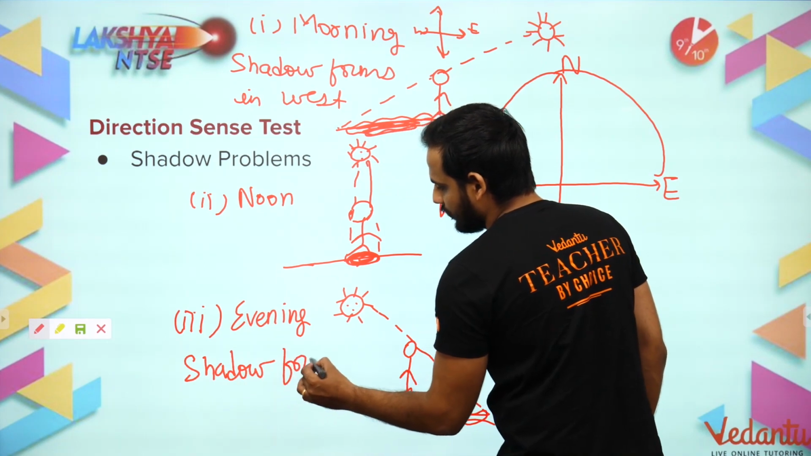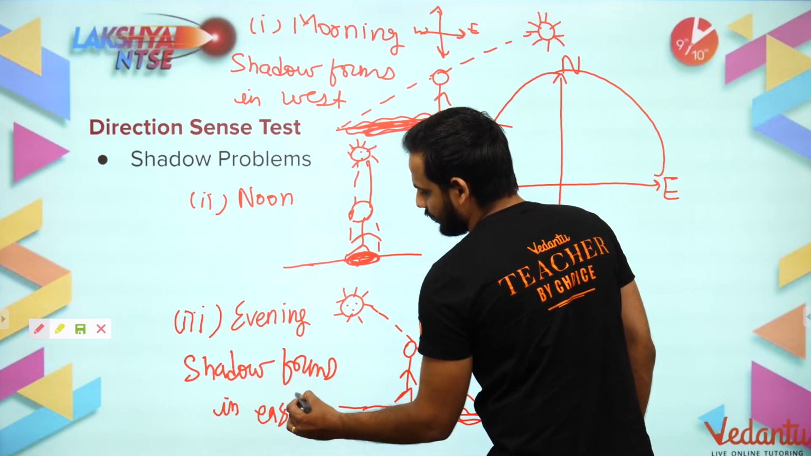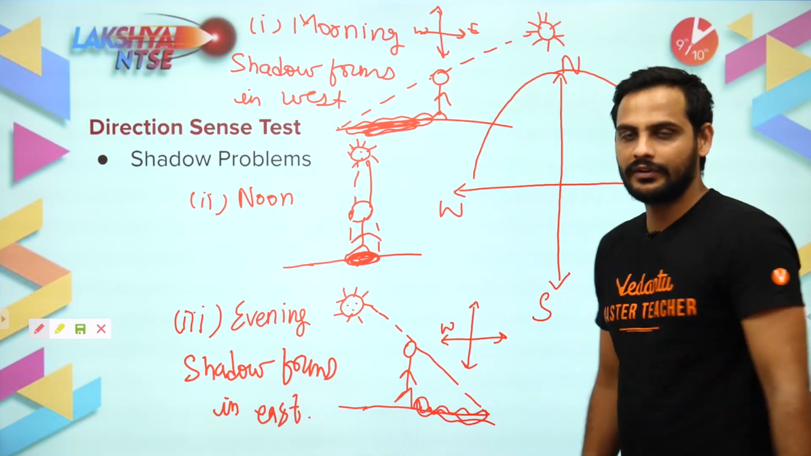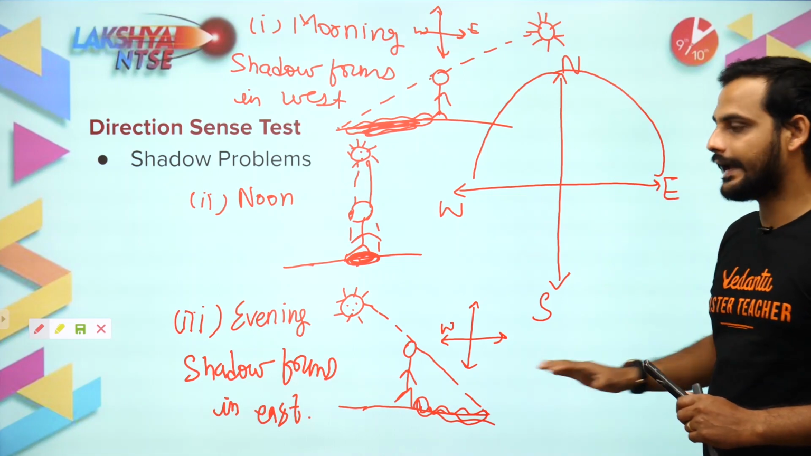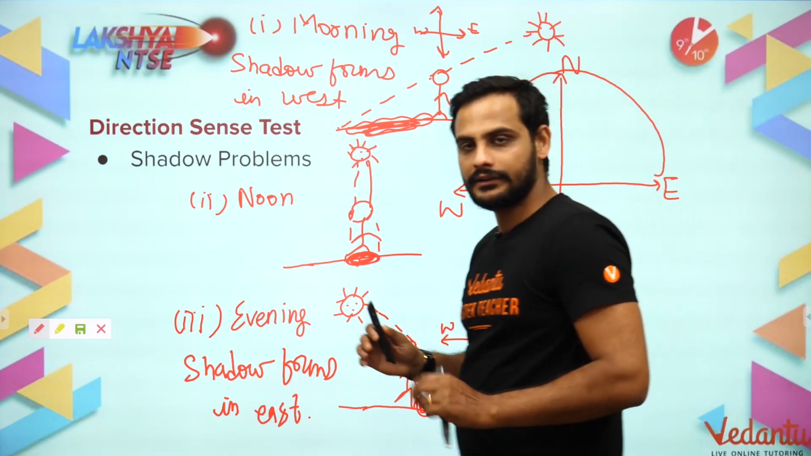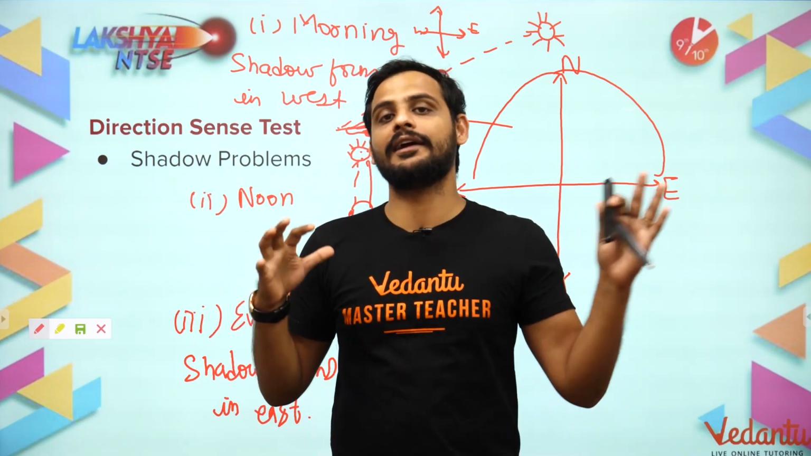Shadow forms in east. Shadow forms in east. Understood? So this is how the three diagrams I have shown here, and this is the basics of word problems. Now we will combine that left and right thing.